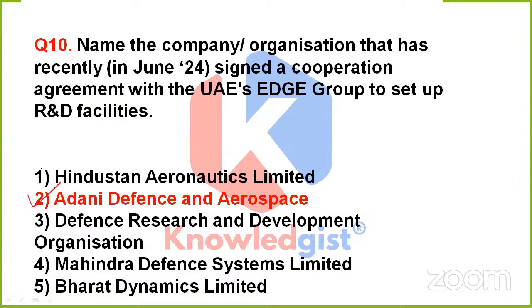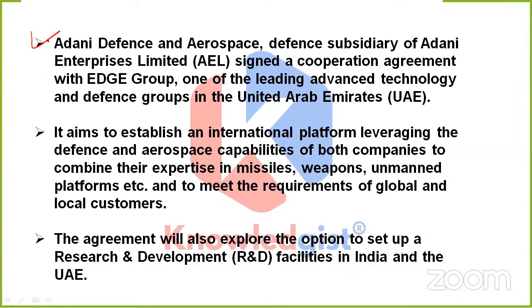That is Adani Defense and Aerospace. See, this Adani Defense and Aerospace, the defense subsidiary of Adani Enterprises Limited, has signed a cooperation agreement with Edge Group. What is it? It is one of the leading advanced technology and defense groups in the United Arab Emirates.